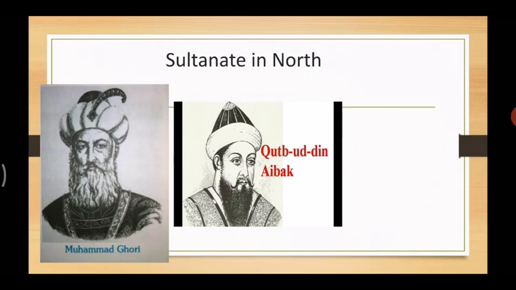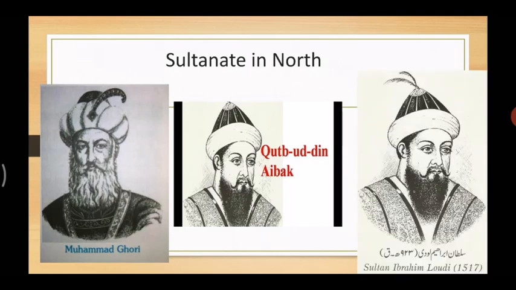Aibak was initially a slave. A slave means Muhammad Ghori would treat him like a slave, and whatever work he told him to do, he had to do. He became the ruler of Delhi after Muhammad Ghori died, and he died in 1210 CE. After that, who came? Ibrahim Lodi. Ibrahim Lodi was the last sultan. He made many enemies because of his peculiar temperament. He had made lots of enemies.